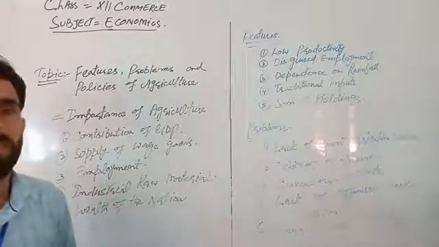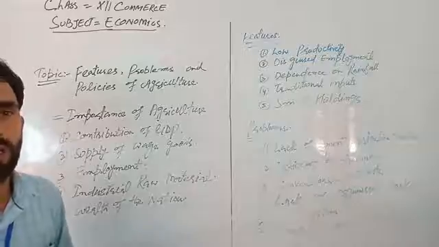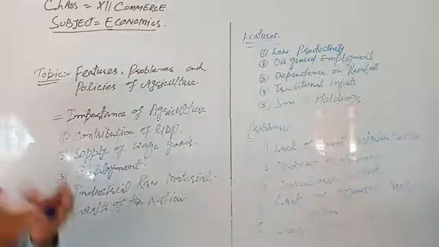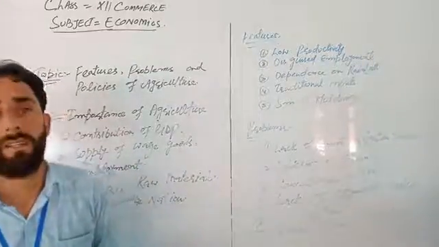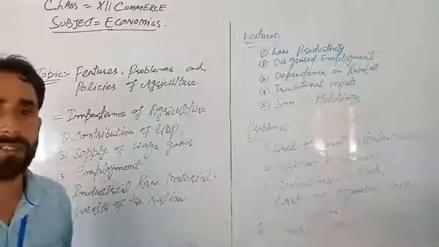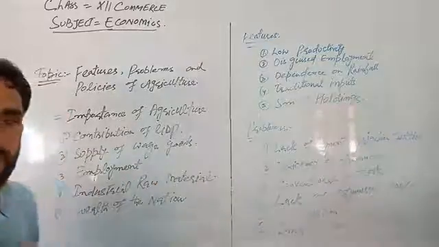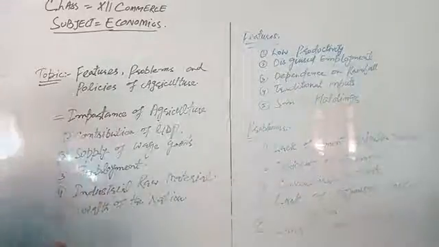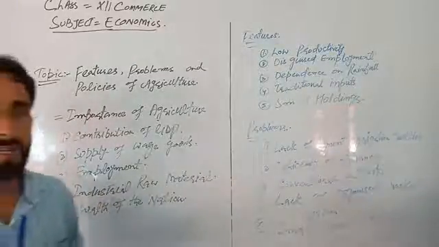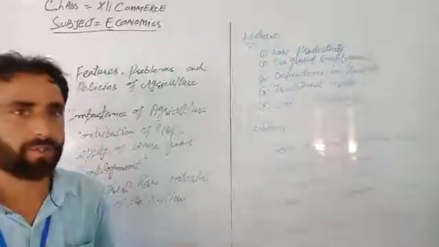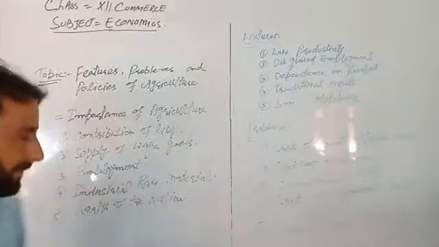Next one is industrial raw material. It provides us industrial raw material. It is also known as the primary sector because it is the base for other sectors, that is for secondary, for tertiary, for quaternary. That is why it provides the base. It provides the raw material for the industrial sector.